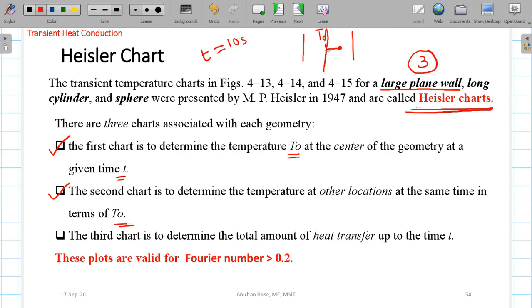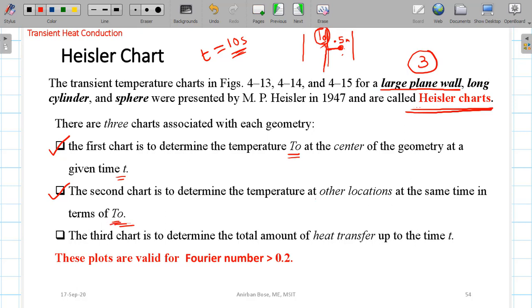Then if we want to find out what will be the temperature at a distance, say, 0.5 meter from the axial position or the central position, we can find it from the second chart. After 10 seconds, if the central temperature is T0, which you can find out from the first chart, then this T0 is known to you. Now using this T0, after 10 seconds you can always find out the temperature at any distance, maybe at a distance of 0.5 meter from the central position. So the second chart is used to determine the temperature at other locations at the same time in terms of T0.